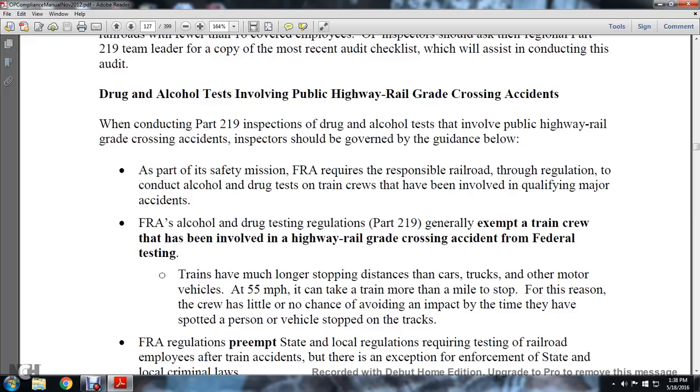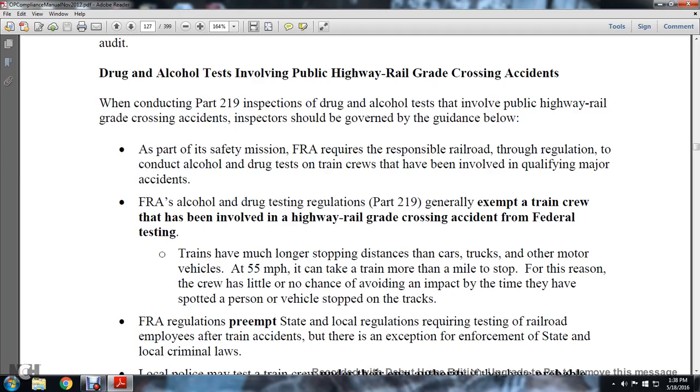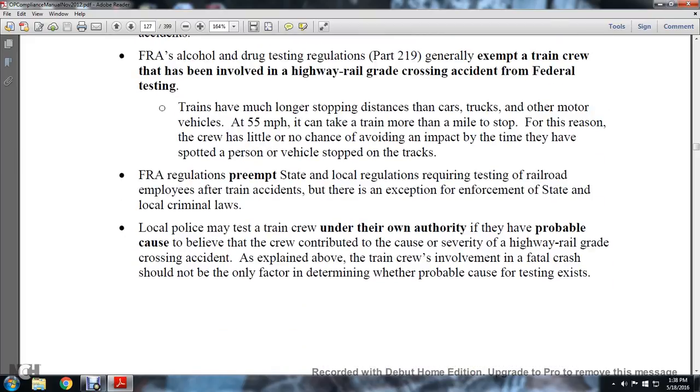Trains take a much longer distance to stop than cars, trucks, and other motor vehicles. At 55 miles an hour, it can take more than a mile for a train to stop. For that reason, a crew has little to no chance of avoiding the impact once a vehicle stopped on the tracks has been spotted.